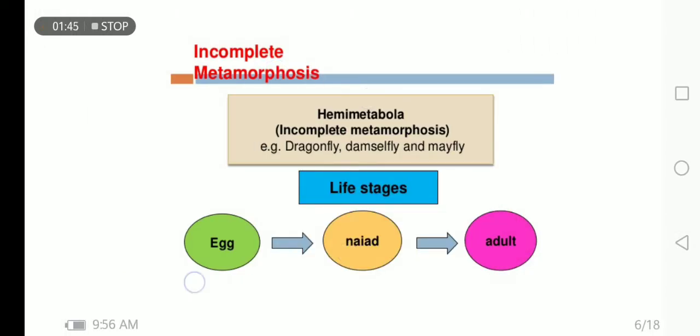Incomplete metamorphosis or the hemimetabola. Basically, metamorphosis have four stages: egg, larvae, pupa, and the adult. If all these four stages are present in the life cycle of the insect, then that type of metamorphosis is known as the complete metamorphosis. If some stage is missing, then this is known as the hemimetabolous or incomplete metamorphosis. Examples are the dragonfly, damselfly, and the mayfly. Egg is converted into naiad and the adult.